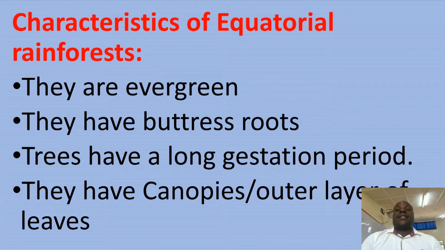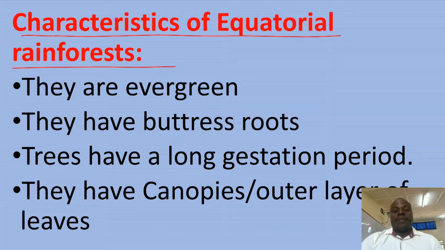Okay, class. After looking at the physical conditions that favor the growth of equatorial rainforests, let us look at characteristics of equatorial rainforests. Remember, there is a diagram I explained in the previous lesson which was showing the nature of equatorial forests, and let us now briefly explain these characteristics.